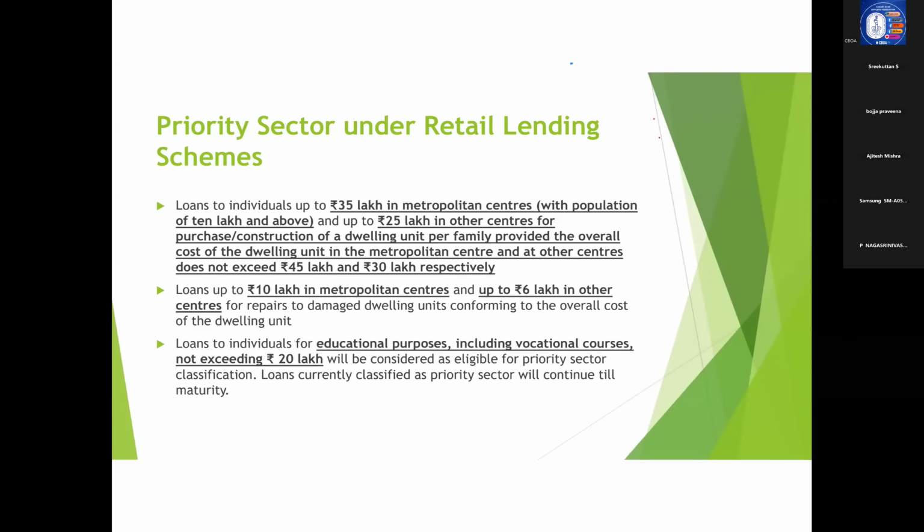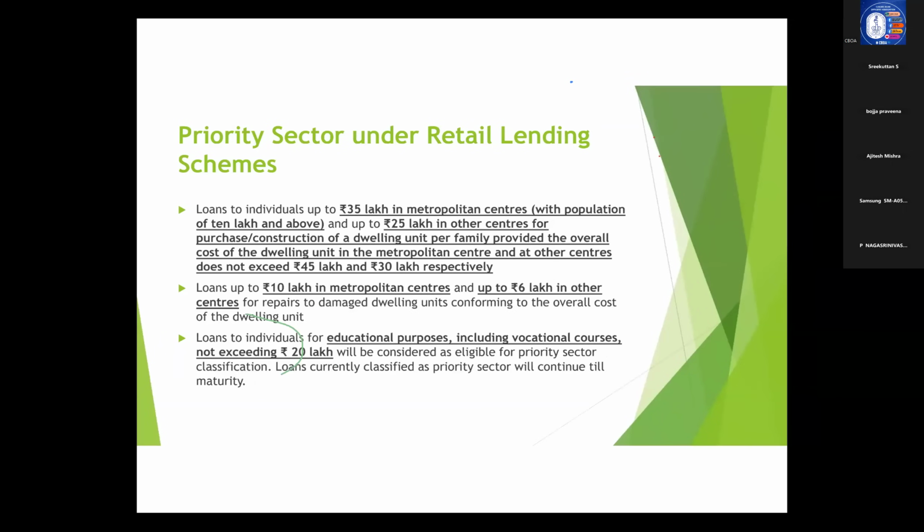No. In a metro city, for the lending to qualify under priority sector lending, the value of the property should be within 45 lakhs and the loan amount should be 35 lakhs. So if in Bangalore we are giving a loan for construction of housing with an estimated value of 45 lakhs and the loan amount is 35 lakhs, then it will qualify for priority sector lending.